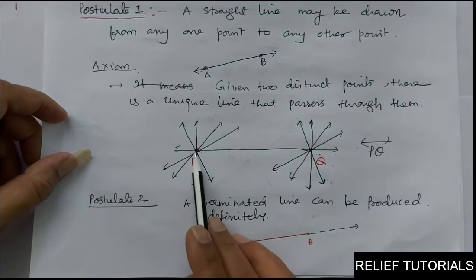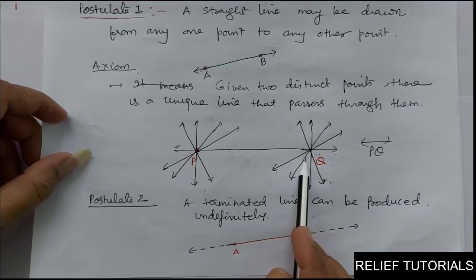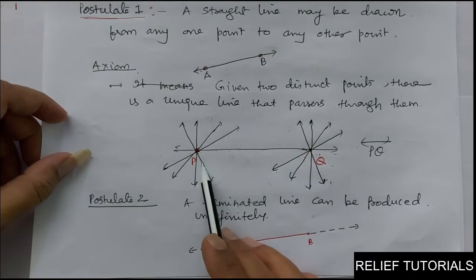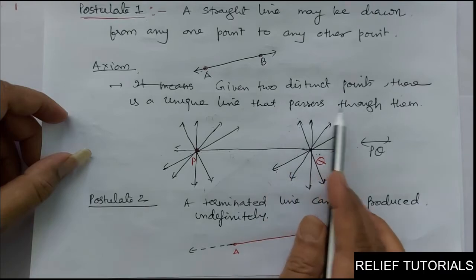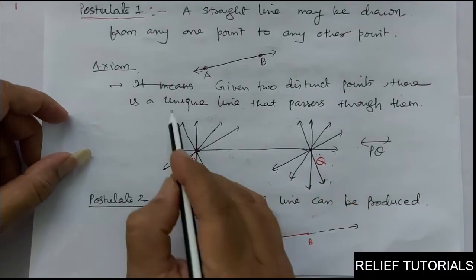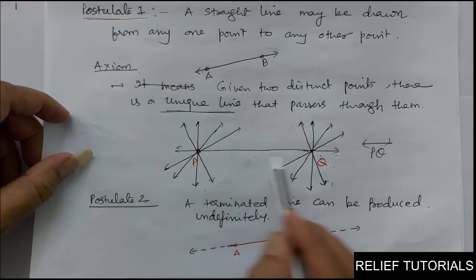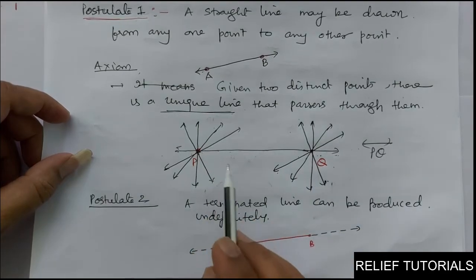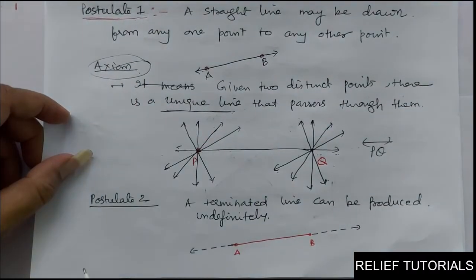See, here we have seen this is the line PQ which passes through P and Q. There is no other line other than PQ which passes through two distinct points. So given two distinct points, there is a unique line. Do you know what unique means? Unique means one line, only one line. So through two distinct points, we are able to pass only one line. This is postulate 1, or we can treat it as an axiom.